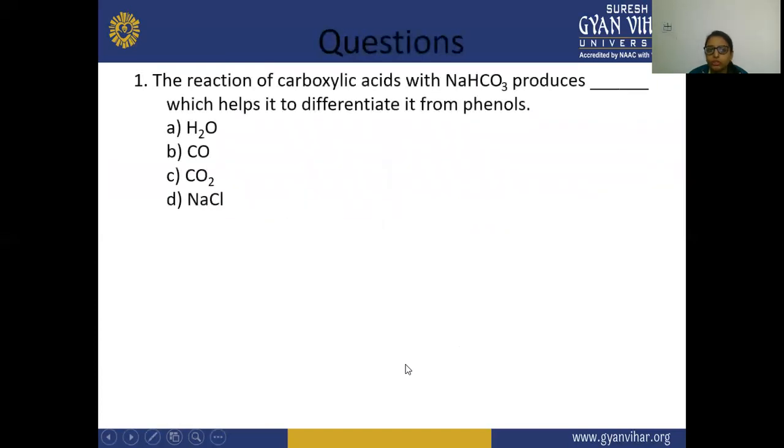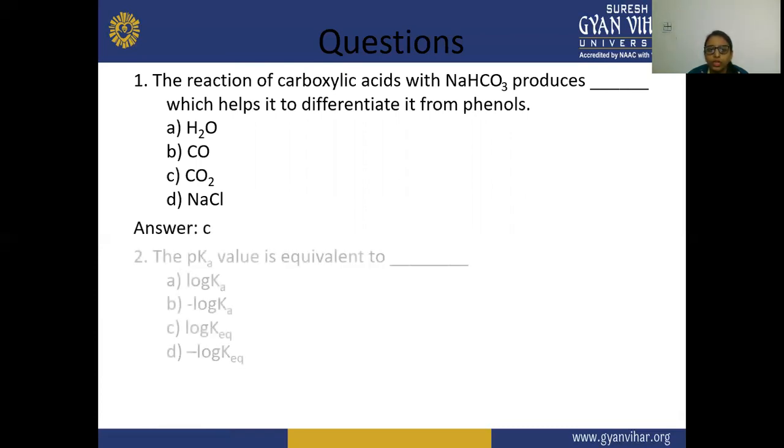Next are your questions. The first question: the reaction of carboxylic acid with sodium bicarbonate produces what? That is CO2. Next, the pK value is equivalent to minus log Ka.